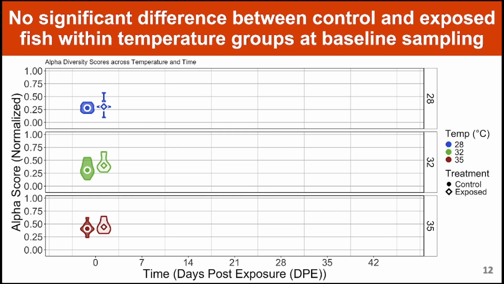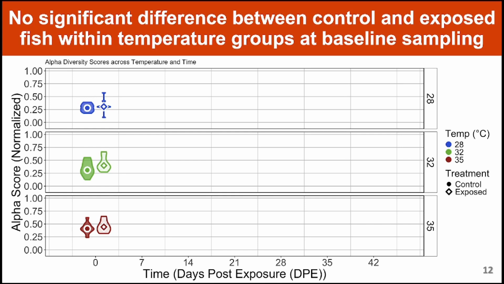On the y-axis, we have alpha diversity scores scaled from 0 to 1 based on minimum and maximum observed values. And on the x-axis, we have time written as days post-exposure. Median alpha diversity scores will be displayed as circles or diamonds on the plot corresponding to control or exposed treatment groups, with corresponding colors indicating water temperature.